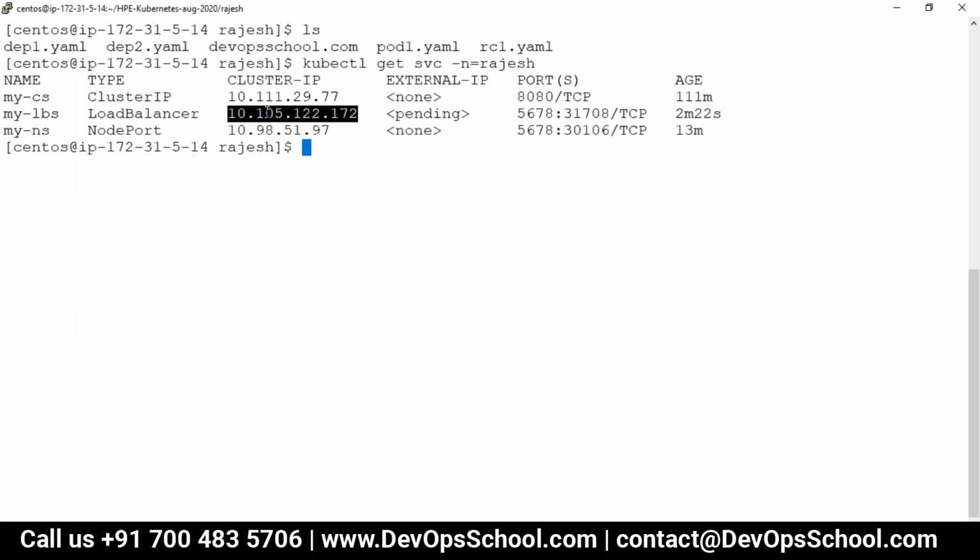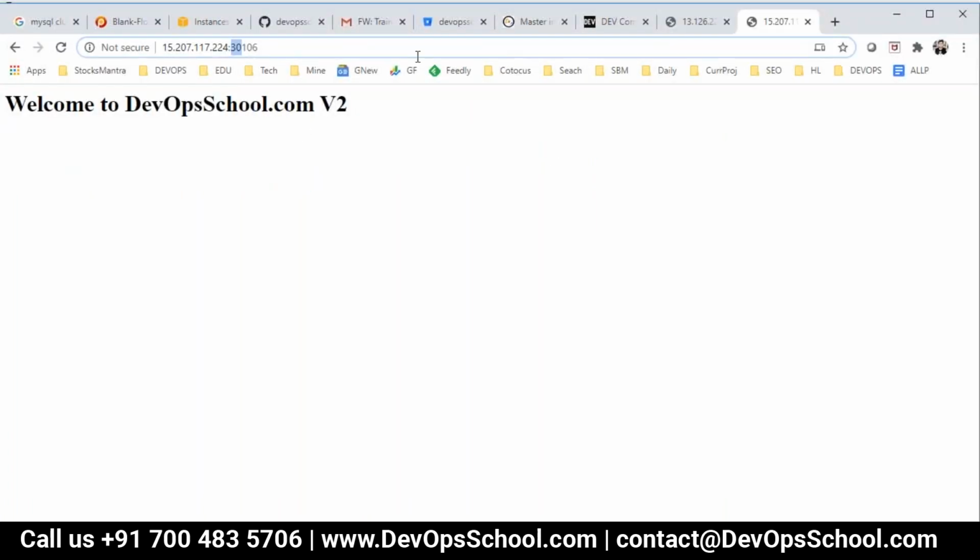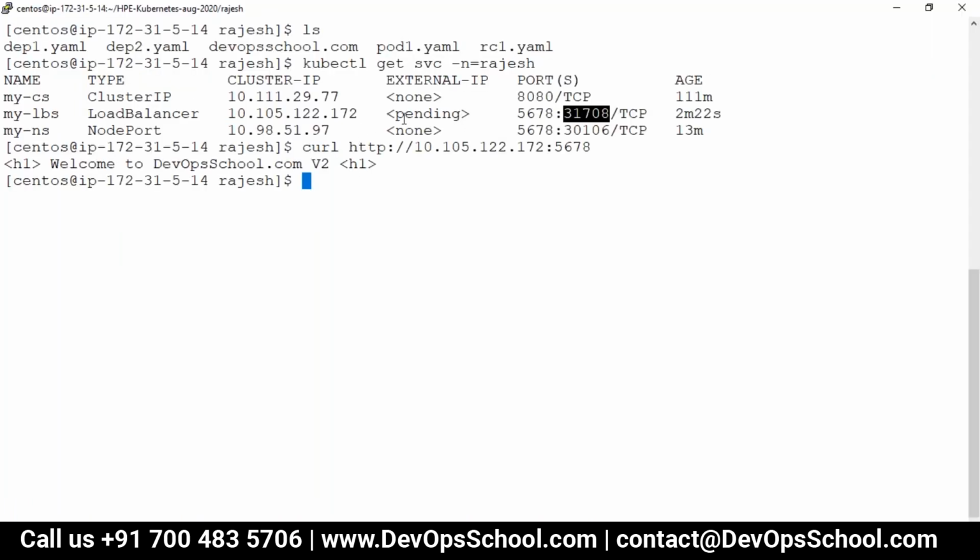Can I hit this curl http, and what is the port number? 5678. It's coming. Can I hit the IP address with this port 31708? 31708. It's coming. And then this is pending.